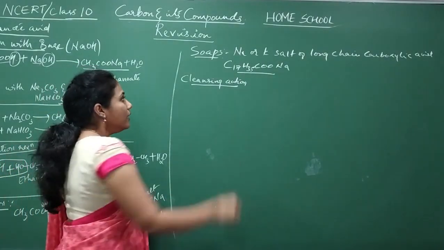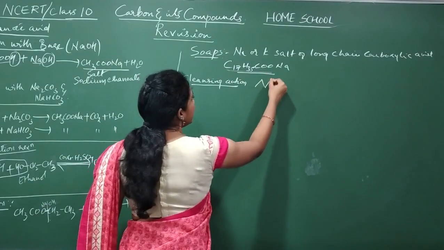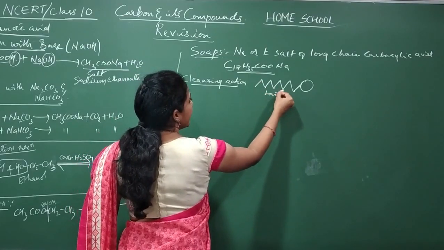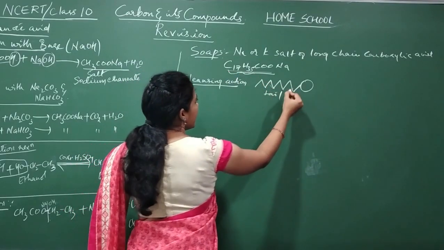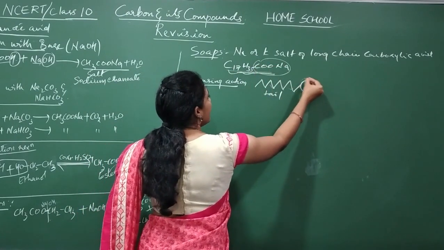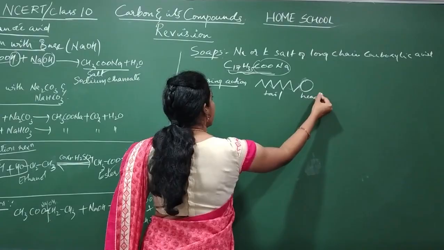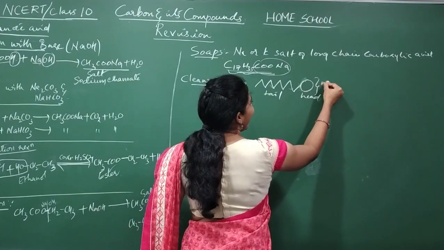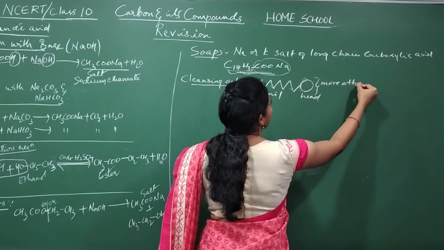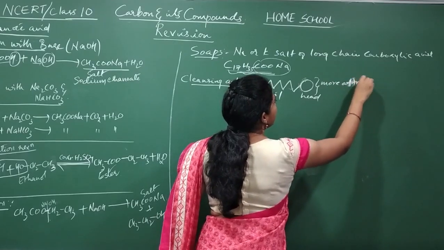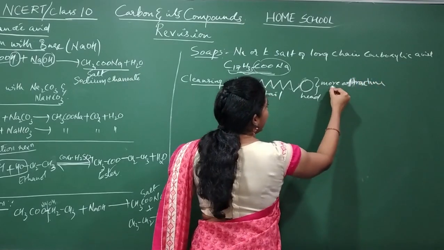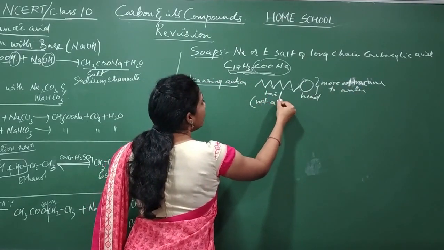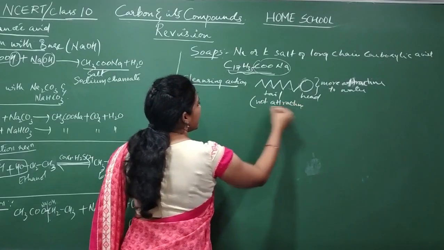That is important. Normally the same molecule we represent like this. The C17H35 part we will call the tail. This part I can mention like this. The COONa part I will write diagrammatically like this and I will call it the head. And we know the head is more attractive towards water. Attractive to water. And the tail is not attracted to water.